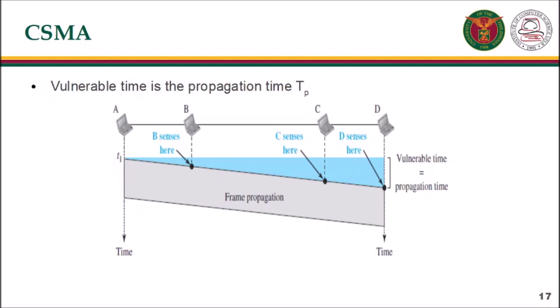The vulnerable time for CSMA is the propagation time Tp. This is the time needed for a signal to propagate from one end of the medium to the other. When a station sends a frame and any other station tries to send a frame during this time, a collision will result.